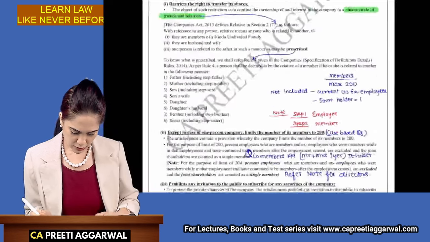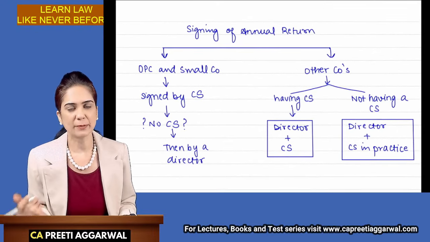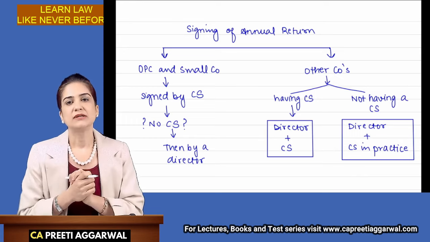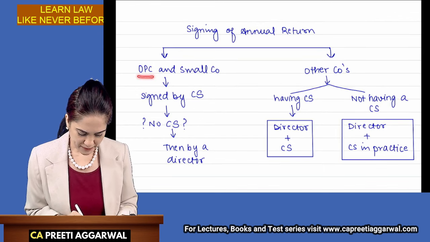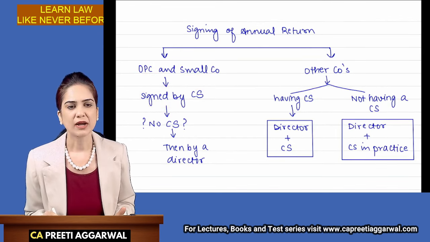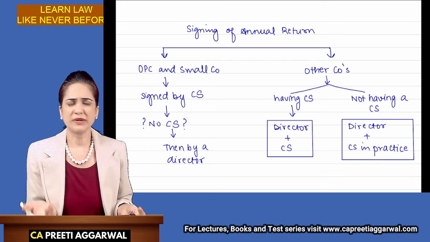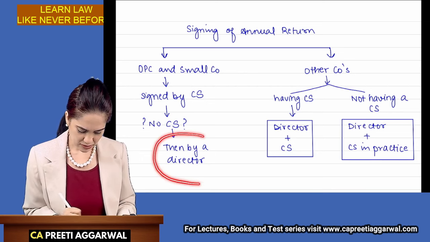And I have a small note over here also, signing of annual return. Okay, you can copy this note. Generally, the annual return, in case of one-person company and small company, is to be signed by a company secretary. But if it's a very small company or a one-person company and I don't have a company secretary, it can be signed by a director.